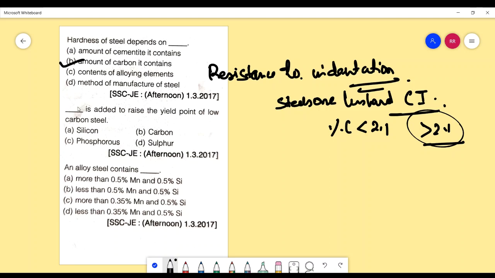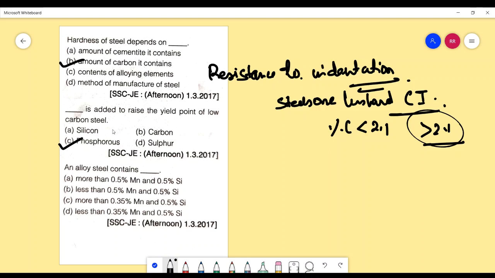Next question is a very good question. Dash is added to raise the yield point of low carbon steel: silicon, carbon, phosphorus, sulfur. The answer is phosphorus.